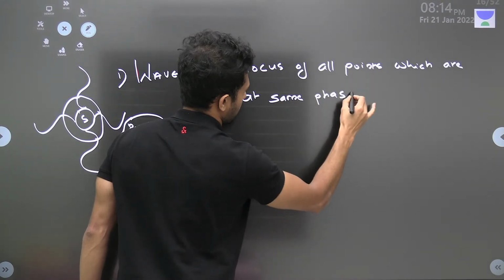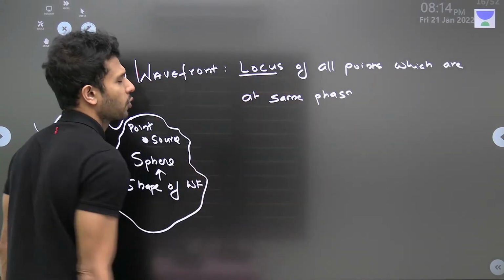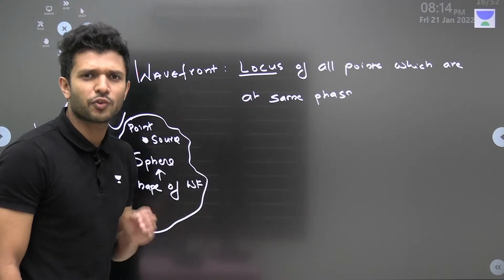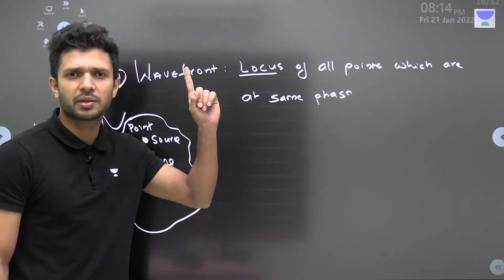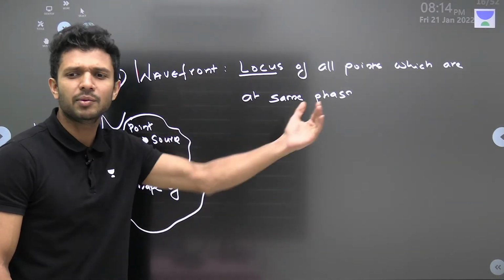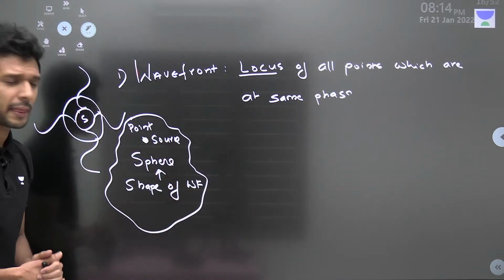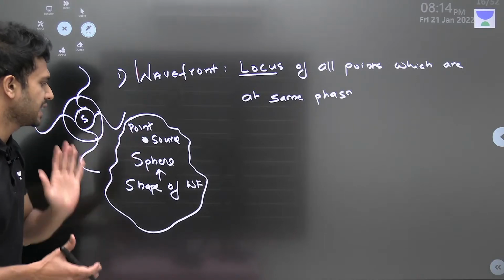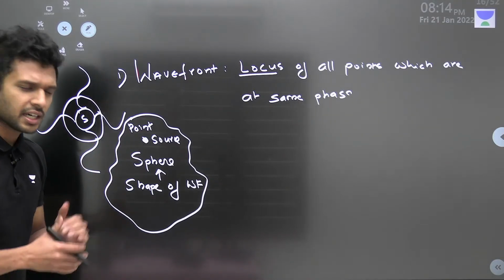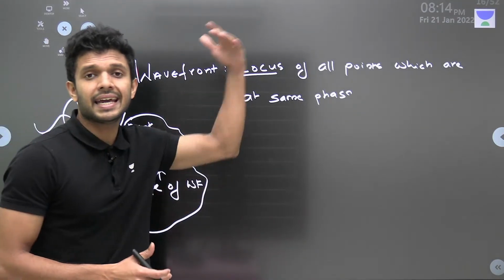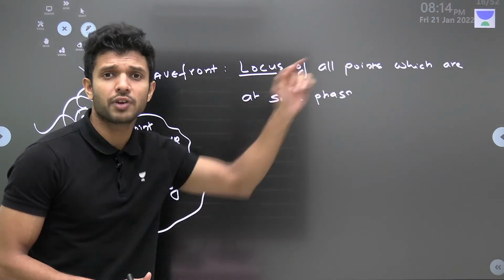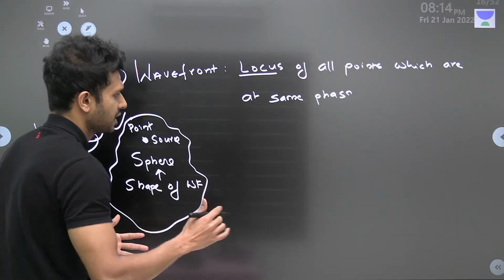Now don't get scared by the word locus. Locus means the collection of all points. I think you have learned it in your mathematics, so I'm not going deep into what locus is. One more thing. Usually for a point source, it is spherical wavefronts, right? Now tell me, if we take any wavefront which is very far away from the source, I'll explain to you. Look.